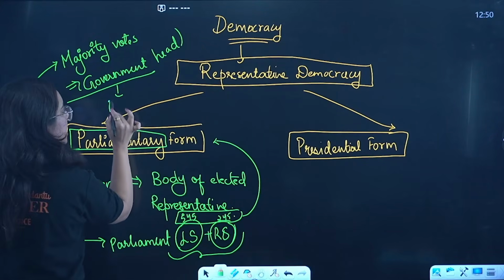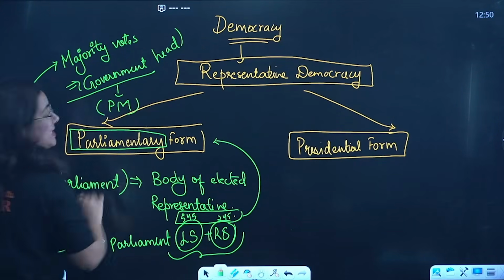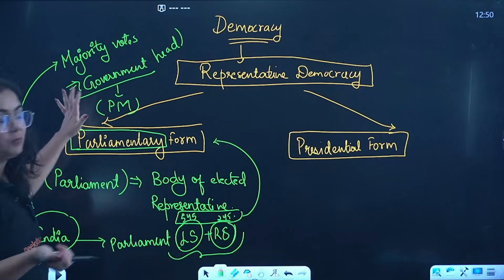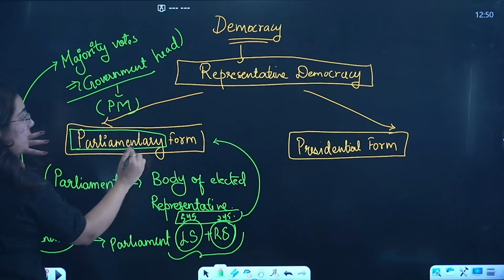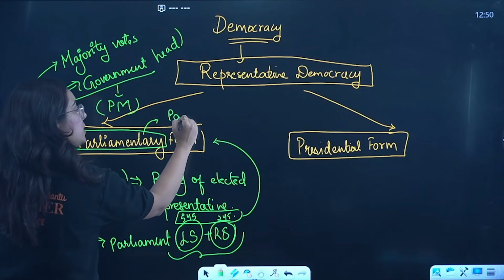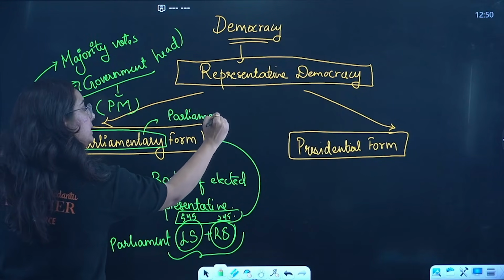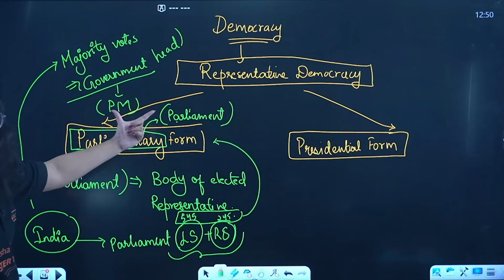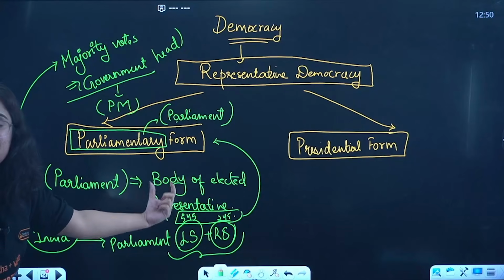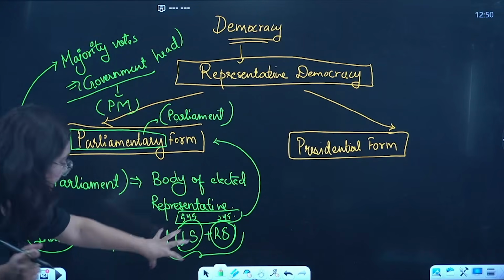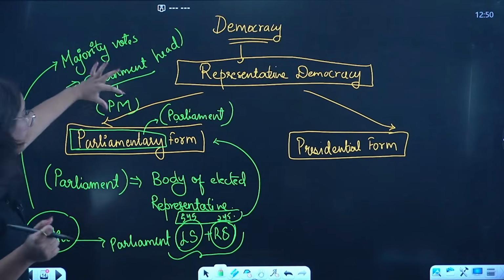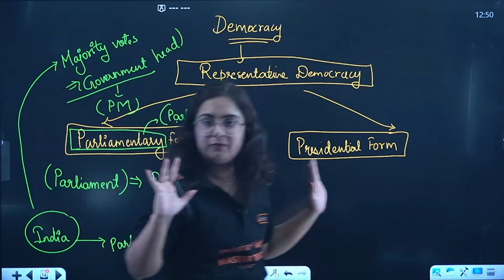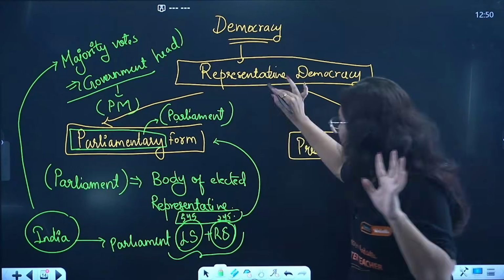The head of the government is Prime Minister, because he is actually the head of that party, BJP. So here comes the Prime Minister. Got it? Parliamentary form of government is a type of government in which Parliament has all the powers regarding decision making. Who has all the power? Parliament. And what is Parliament? Group of people that are elected representatives. Then I told you the case of India, where Prime Minister is head of our government. Is it clear to everyone? The picture of parliamentary government is closed here.